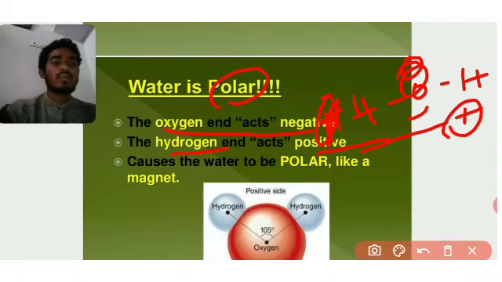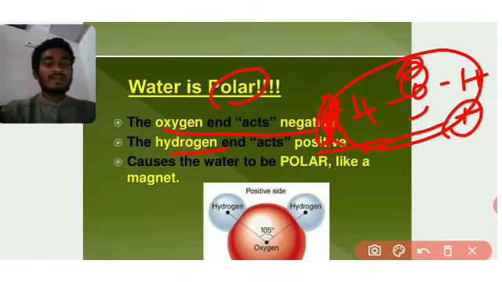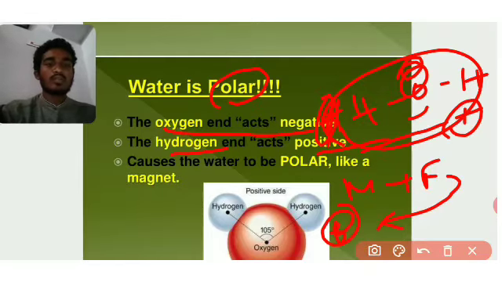That causes a polar molecule, like a magnet. For example, I will show you in these classes. First, in the biology process of fertilization, when male and female combine or fuse to get a new hybrid structure or new generation.